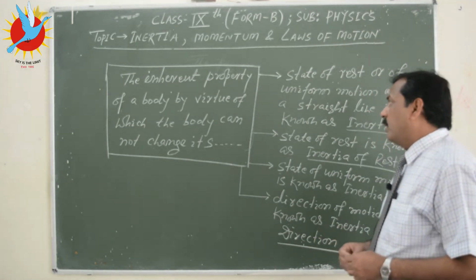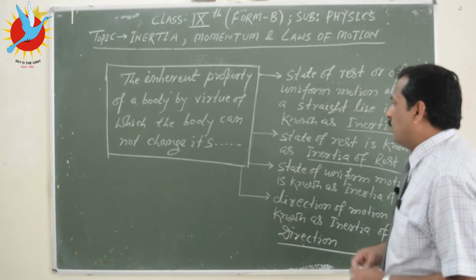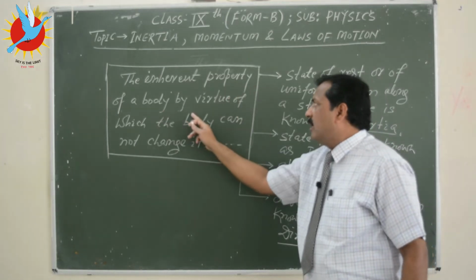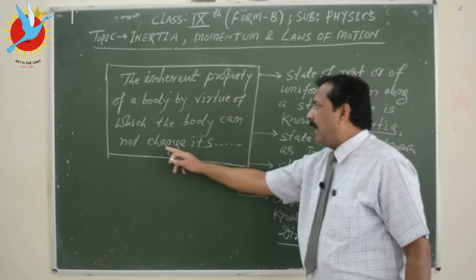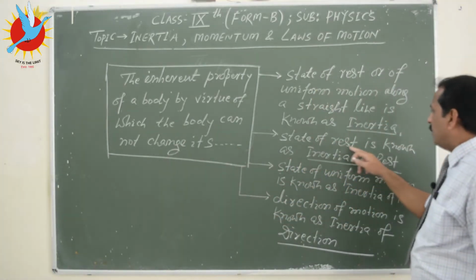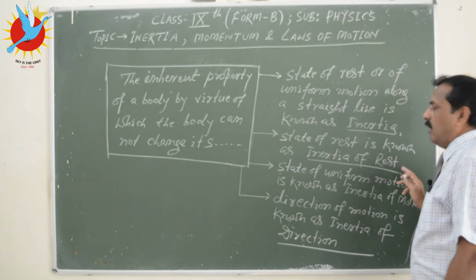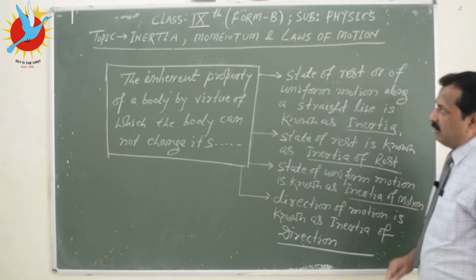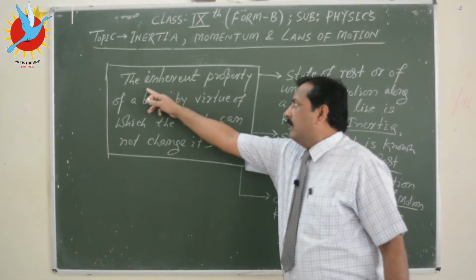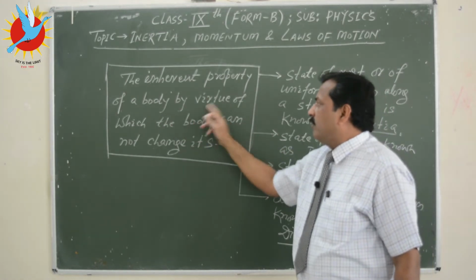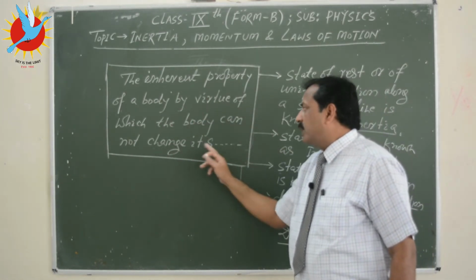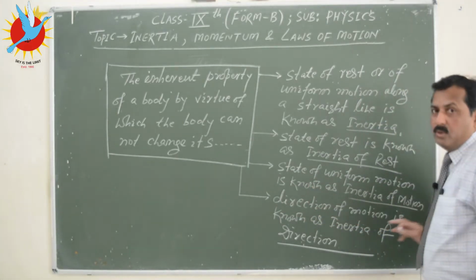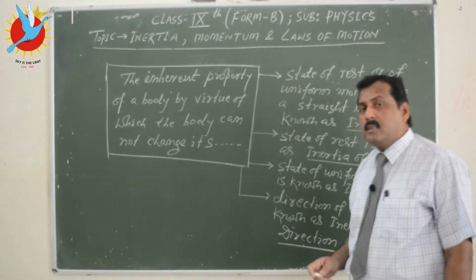So suppose you want to define inertia of rest. Again, this portion will be common: the inherent property of a body by virtue of which the body cannot change its state of rest is known as inertia of rest. And if you want to define inertia of motion, then again you will start from this point: the inherent property of a body by virtue of which the body cannot change its state of uniform motion is known as inertia of motion. There is another type of inertia, that is inertia of direction.